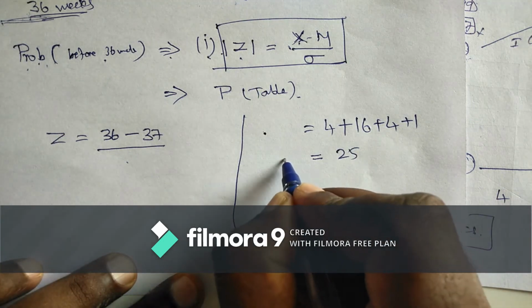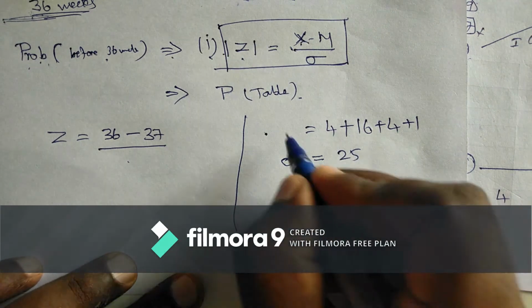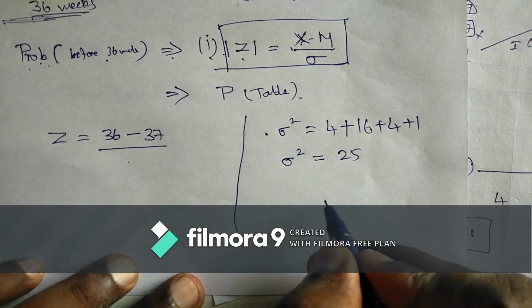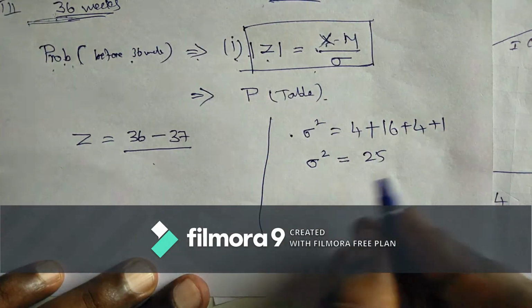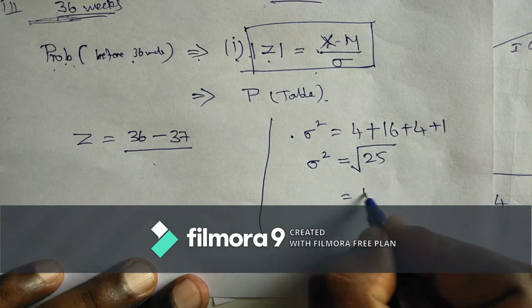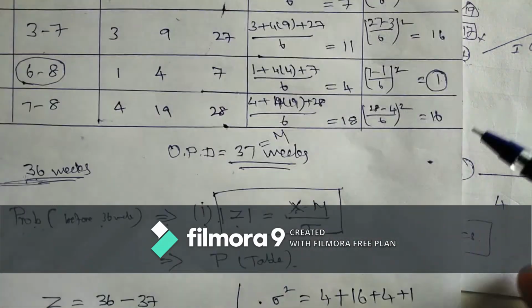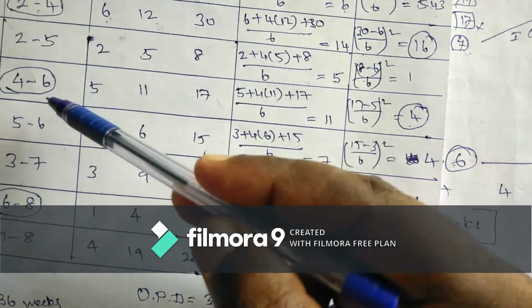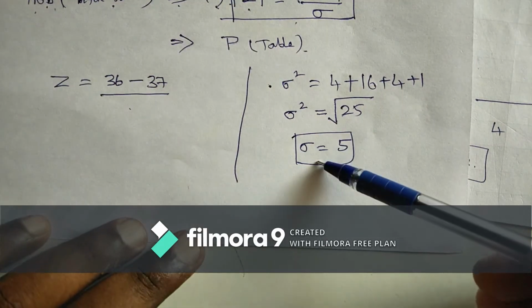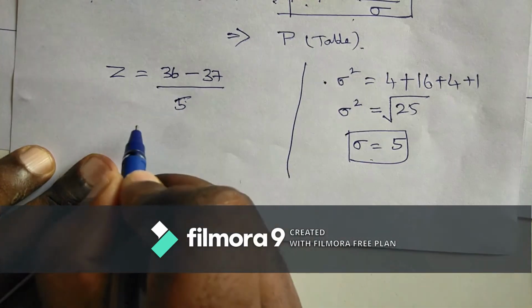This is the variance, sigma square. We need sigma, so take the root, and we get sigma equal to 5.